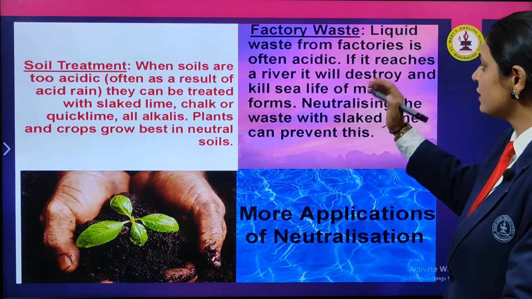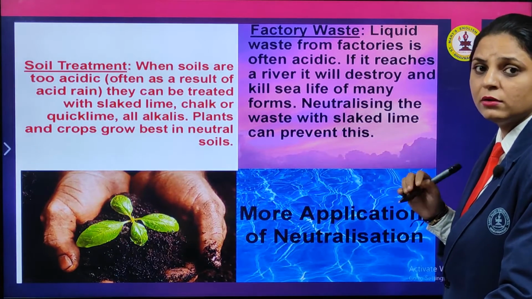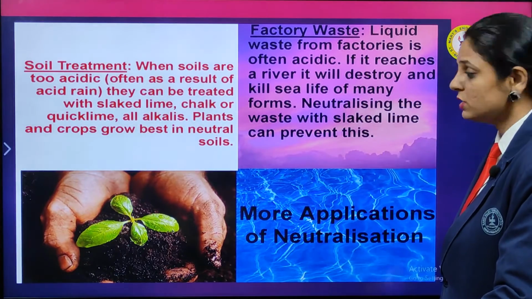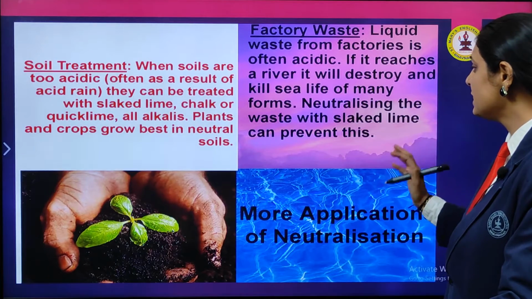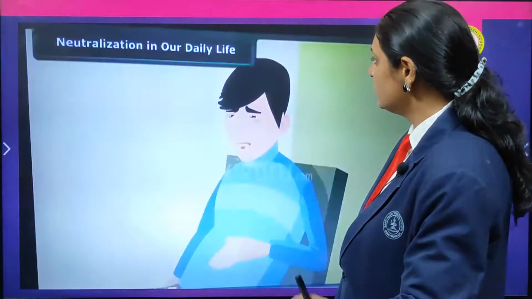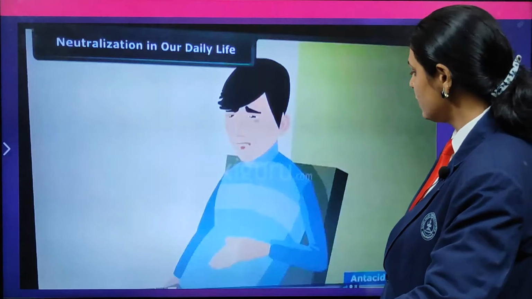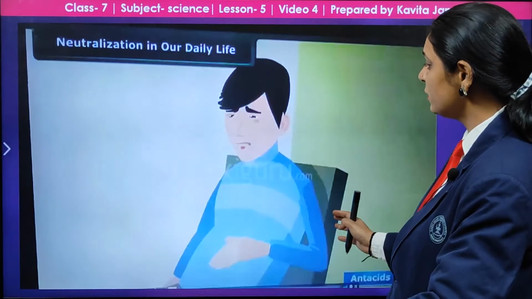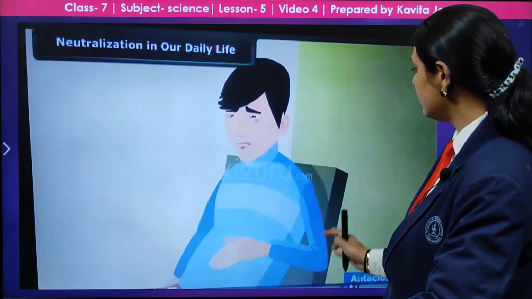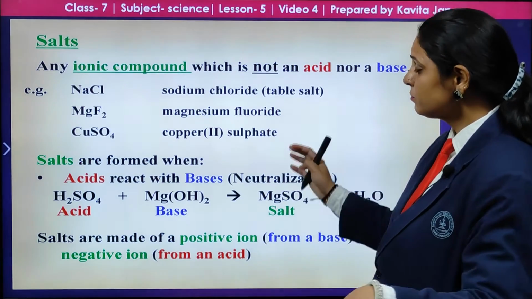The liquid waste from the factories is often acidic, and when it reaches the river, it destroys the aquatic system there and kills the sea life and many other forms. So, neutralizing the waste with slaked lime prevents this. You can also see neutralization in daily life: this person is suffering from pain and is getting antacids. Next is the salts.